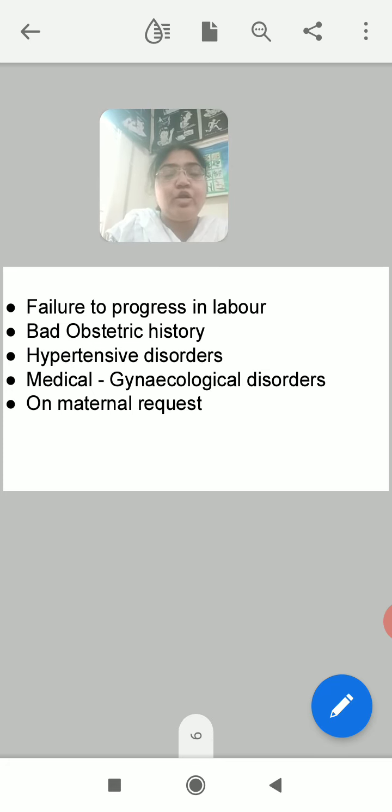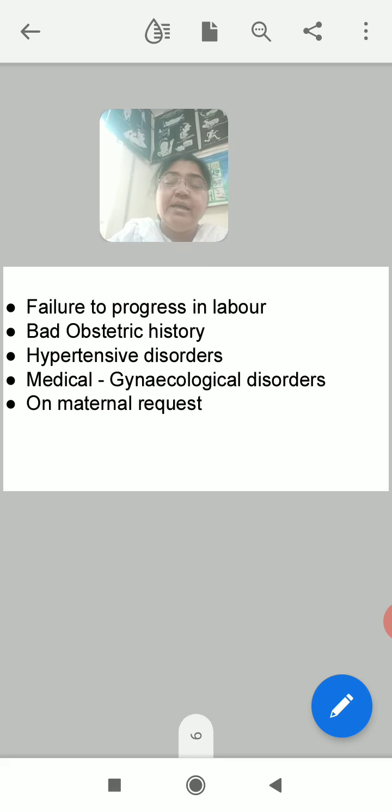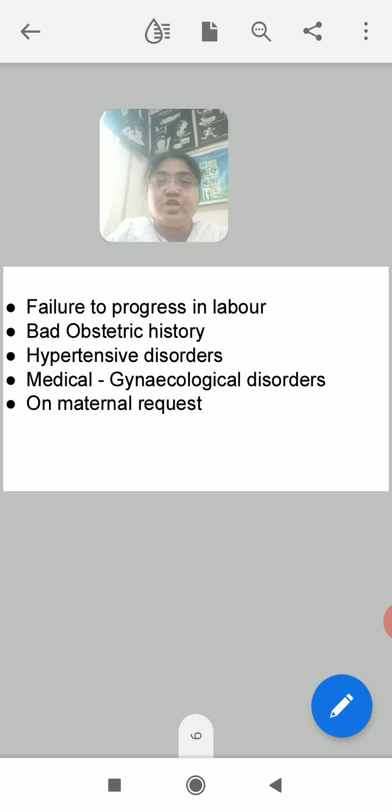Medical or gynecological disorders like diabetes, severe syphilis, chronic renal failure, hypertensive disorders, these are the various medical disorders where you may go for the caesarean section. Gynecological disorders may include CA cervix and fibroid, where vaginal birth becomes difficult, and so we go for cesarean section.